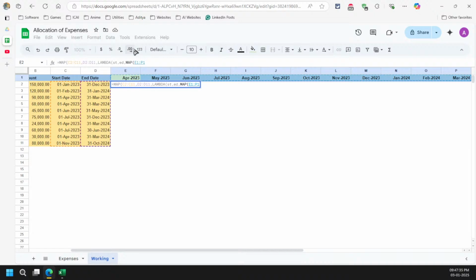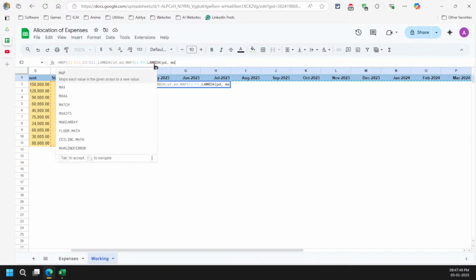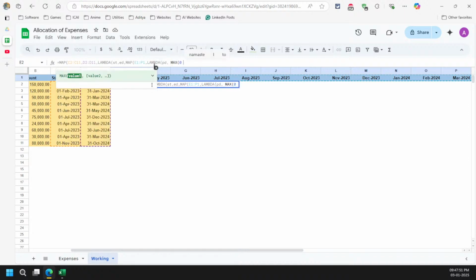I'm going to use the map function again, and then just simply select everything. Then I am going to write the lambda again, and that will be my period dates. Now all I have to do is simply do the calculations. So again, the maximum, I will start with the zero this time and then simply say maximum, my period, comma start, and that will be my end date